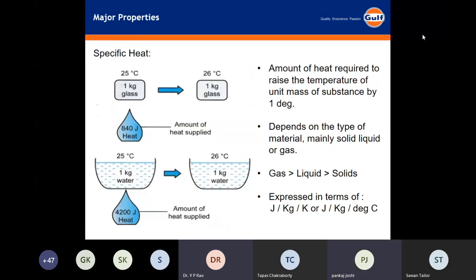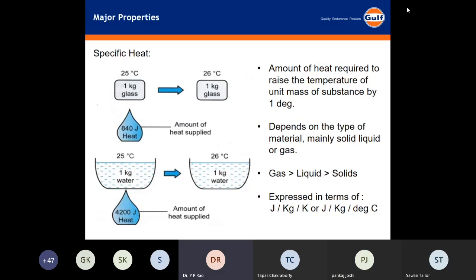So, for example, assume two fluids, fluid A and fluid B. Assume that fluid B has a 10% higher specific heat compared to fluid A. For all other factors being the same, since fluid B has a higher specific heat, if the fluid A tank capacity is, say, 100 liters, I'm just giving an example, in the case of fluid B you can manage with a 90 liters tank capacity.